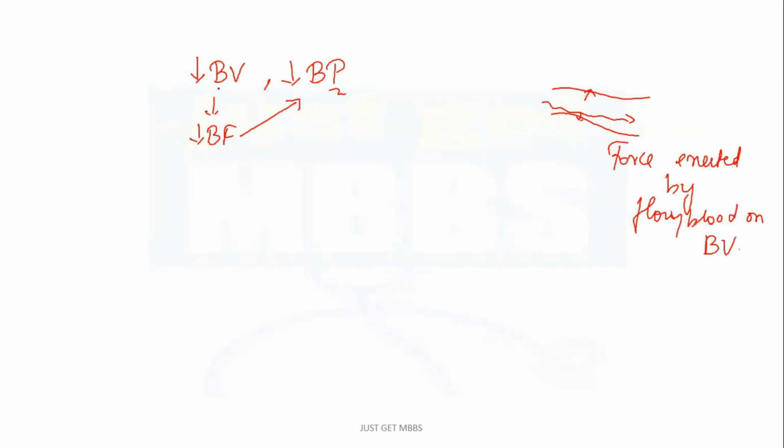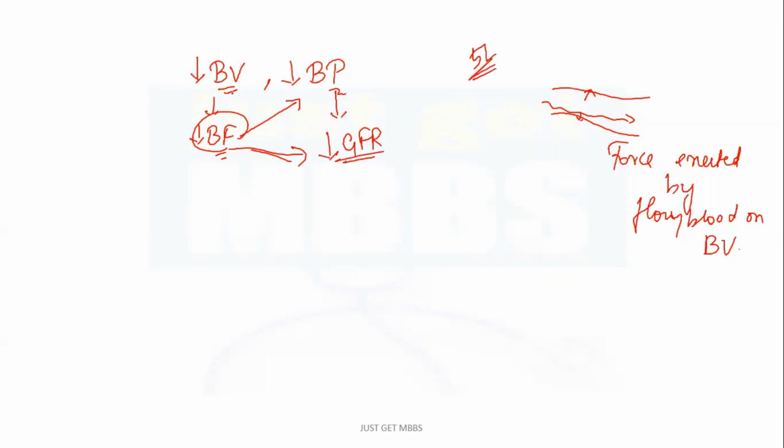Now, when there is decrease in blood volume, there will be decrease in blood flow. When there is decrease in blood flow, automatically there will be decrease in blood pressure. When there is decrease in blood pressure, there is decrease in GFR, because you can attribute it directly to blood flow. When there's decrease in blood flow, there will be decrease in GFR, because we all know the input will decrease. If cardiac output is 5 liters, then the GFR is normal.